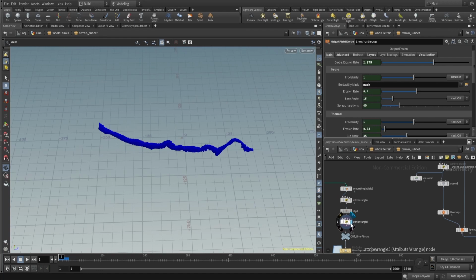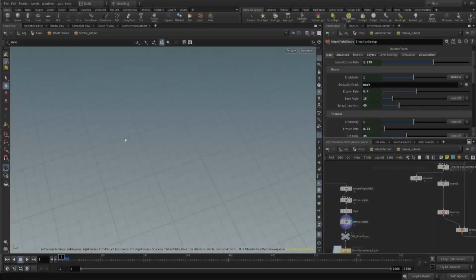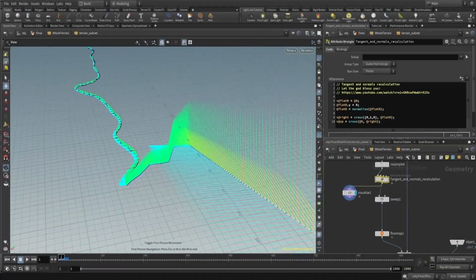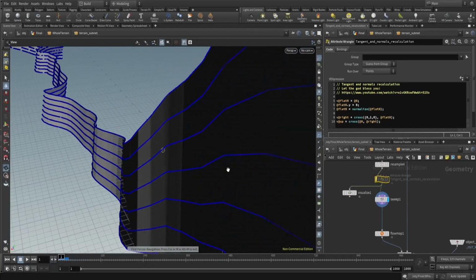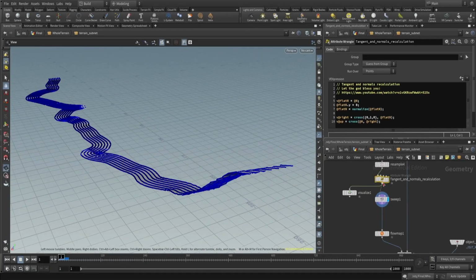Afterwards, the Outer converts the height field into polygons and extracts the river mesh, which will be used for a flow map. To generate the flow map, first we need to calculate the normal of each point, so when we sweep the line, we will get the correct rotation of the flow map.